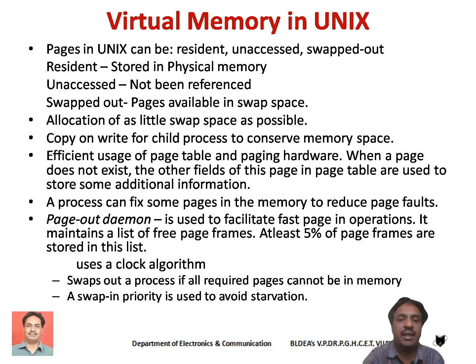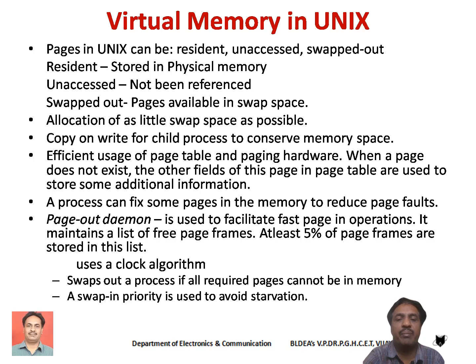There exists a process called pageout, a pageout daemon process. It is used to facilitate fast paging operations. To implement fast paging operations, we use this particular daemon process. It maintains a list of free page frames for allocation.